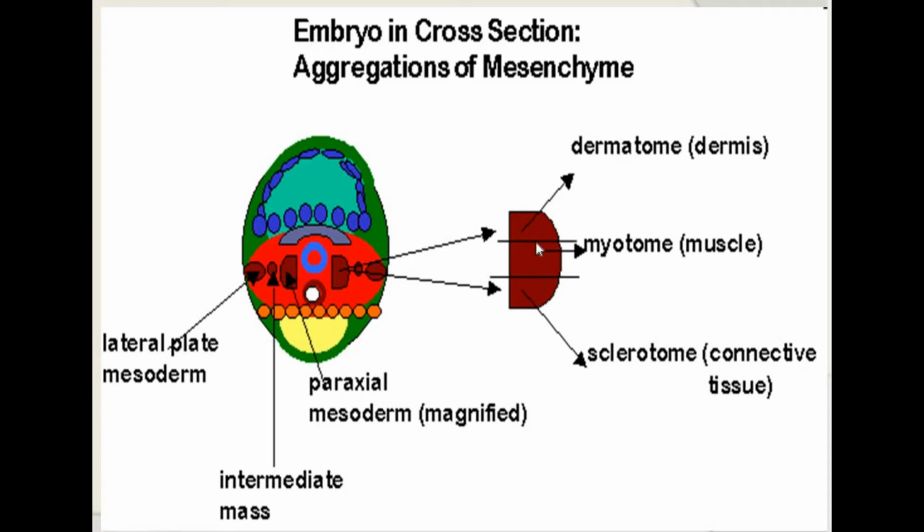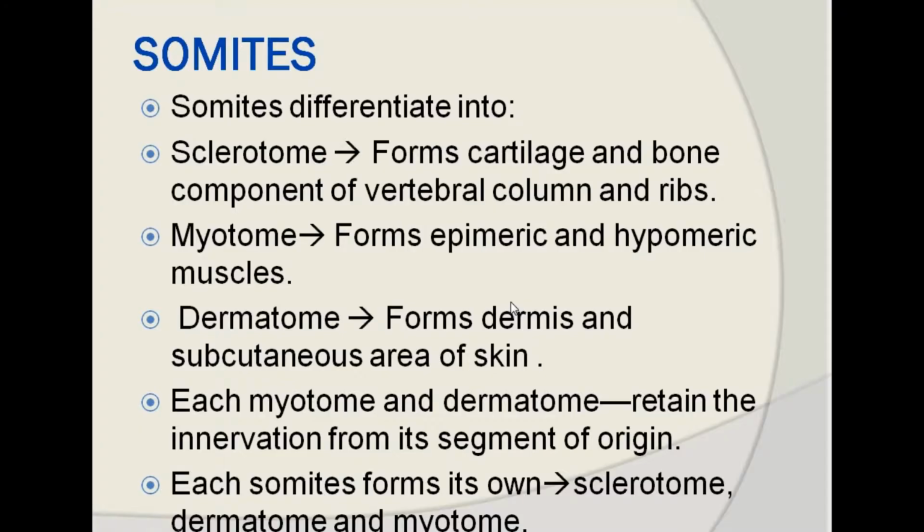One is called the dermatome, the middle part is called the myotome, and the lower or ventral part is called the sclerotome. These three elements are responsible for the formation of the supporting element of the body, the axial skeleton. The dermatomes give the dermis of the body wall. The myotome gives the musculature of the body wall, and the sclerotome is responsible for the formation of the ribs and the vertebral column.